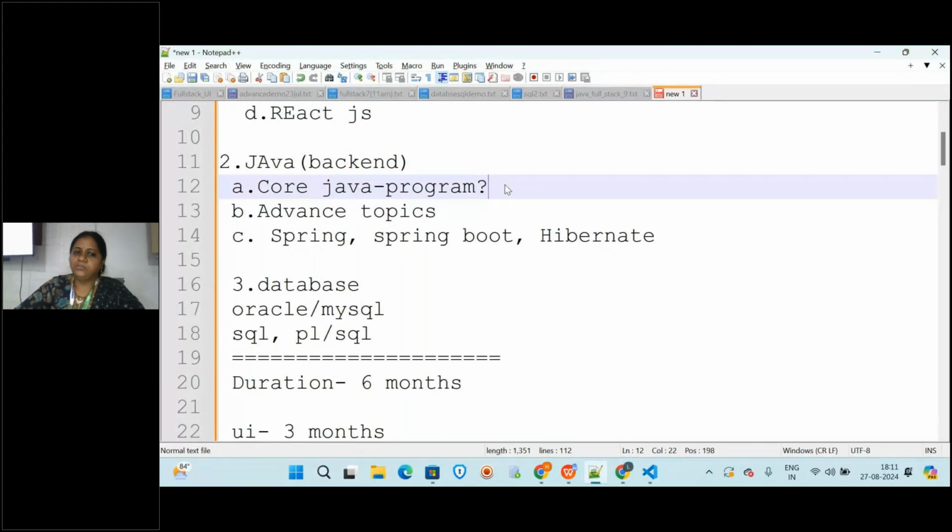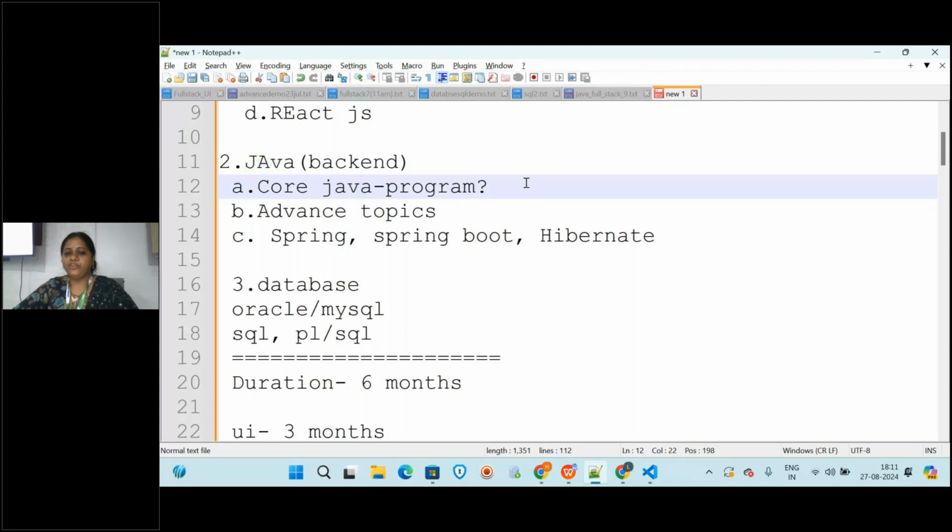So in the back end you will be starting from the program. What is a program, and what are the different types of programming technologies we have, and why we are learning only Java programming. Okay, these all things you will be knowing in the core concepts.